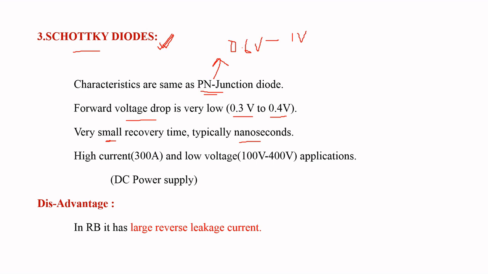These diodes are mainly used in high current and low voltage applications. The current capacity of the Schottky diode is 300 amperes, and the voltage handling capacity is from 100 volts to 400 volts. An example of a high current and low voltage application is a DC power supply. The disadvantage of this diode is that in reverse bias it has a large reverse leakage current.